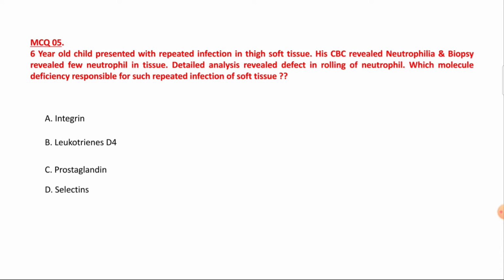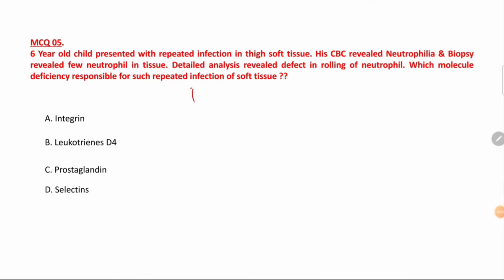All right. Now, MCQ number 5. A 6-year-old child presented with repeated infection in the thigh soft tissue. His CBC revealed neutrophilia, but biopsy revealed only a few neutrophils in the tissue. Detailed analysis was made and it revealed a defect in the rolling of neutrophils. So, deficiency of which molecule is responsible for such repeated infection of soft tissue? So, first of all, understand the question.